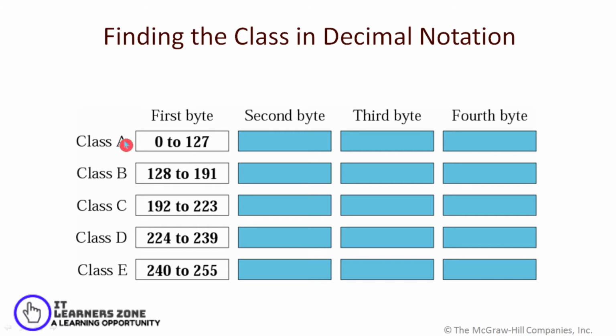If it's a class A, the first byte ranges from 0 to 127. If it is class B, it ranges from 128 to 191. Class C, it ranges from 192 to 223. Class D, it ranges from 224 to 239. And class E, it ranges from 240 to 255.